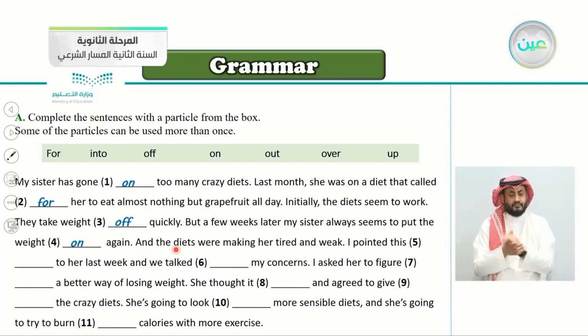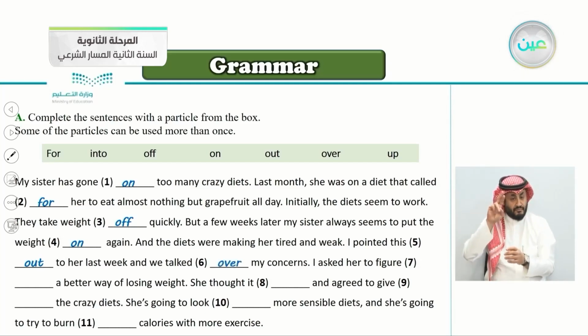And the diets were making her tired and weak. I pointed this blank to her last week. So point. Yes, very good. Point out. I pointed this out to her last week, and we talked blank my concerns. When you talk with someone about something, you say we talked it over.